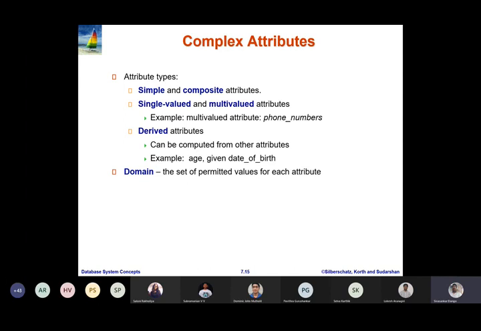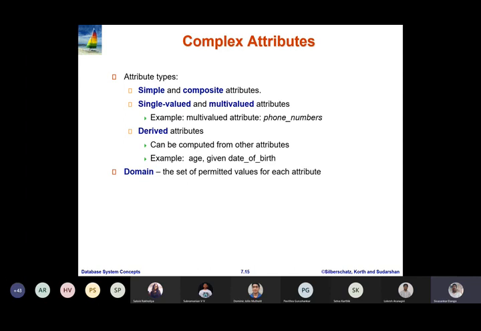So again, you have single valued and multi-valued attributes. For example, contact number of a person is going to be a multi-valued attribute. I may have multiple contact numbers. An organization may have multiple contact numbers. Again, you have multiple email IDs to connect with a person. You may also have multiple degrees over a period of time. Your undergraduate degree may be from an engineering background, and your postgraduate degree may be from some specialization.